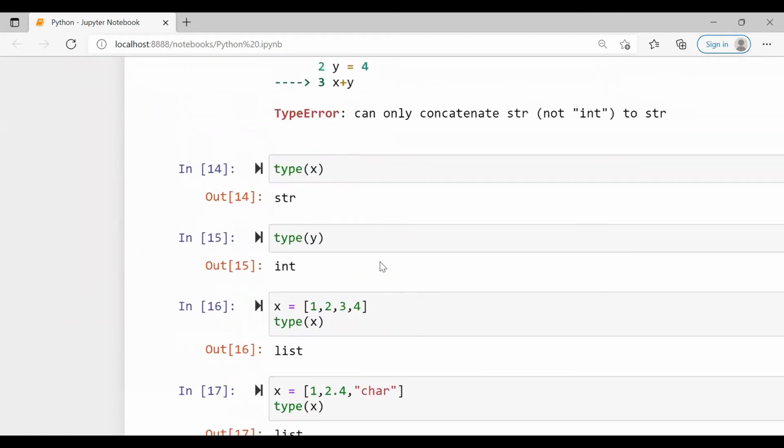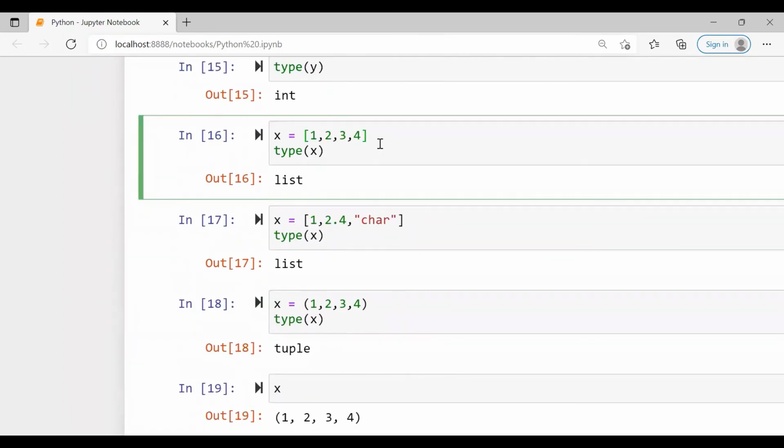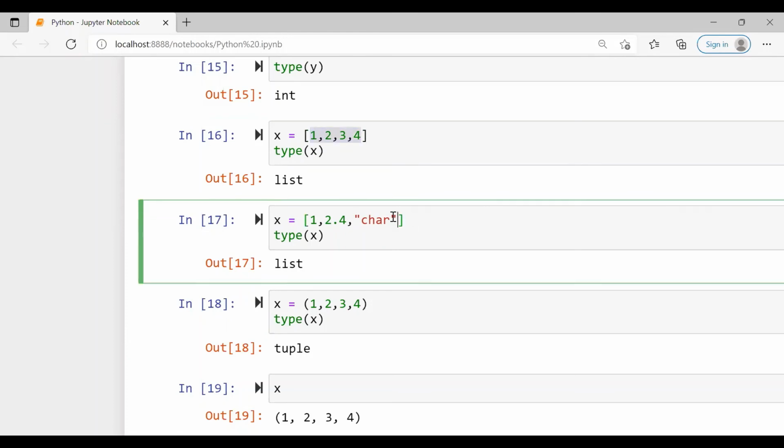We have seen how to initialize a list. A list is a sequence of items of the same data type, or it can be of different data types. You should use square brackets, and all the items should be separated by commas. And list is represented by the class called list.